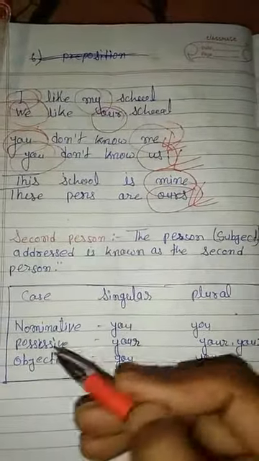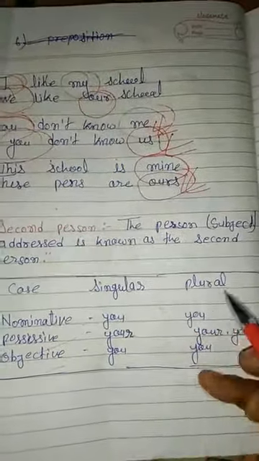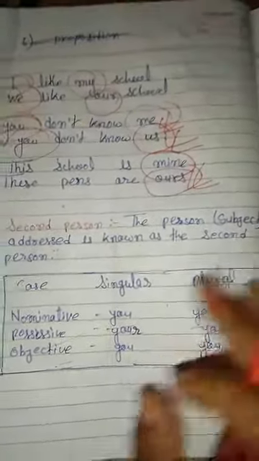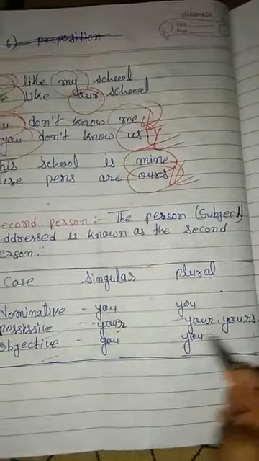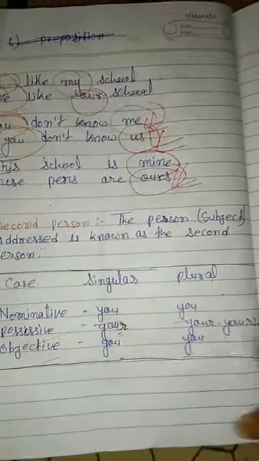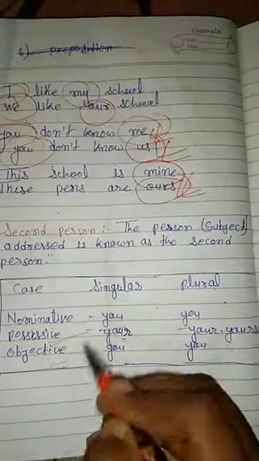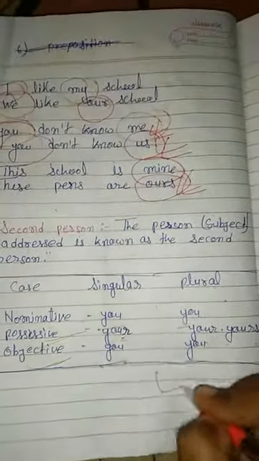According to the case, nominative, possessive, and objective, singular and plural. You and you, singular and plural, are the same according to the nominative case. Your and yours are the singular and plural according to the possessive case. In the objective case, you and you are similar.